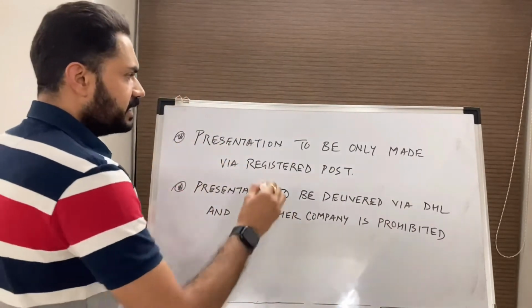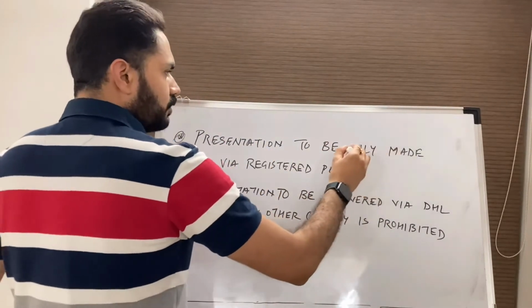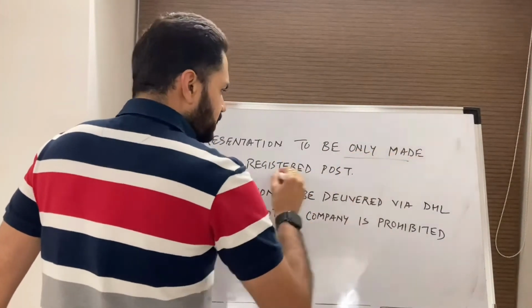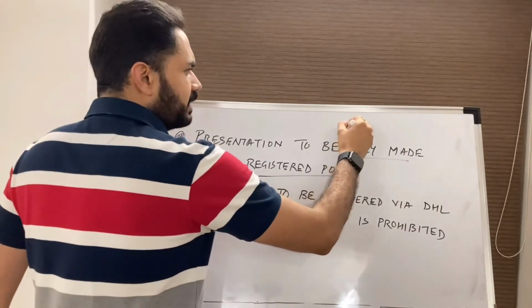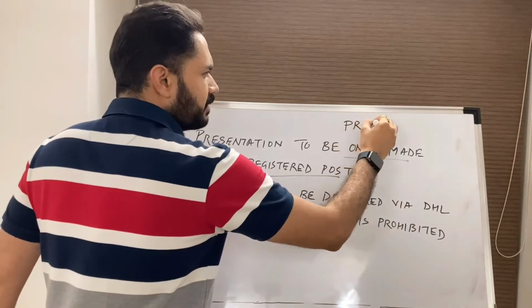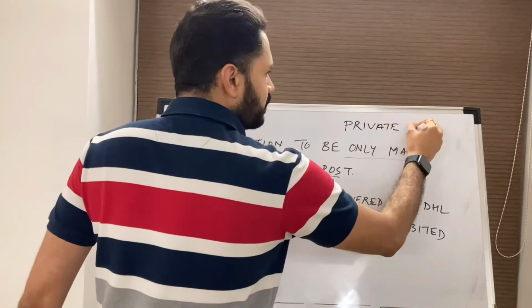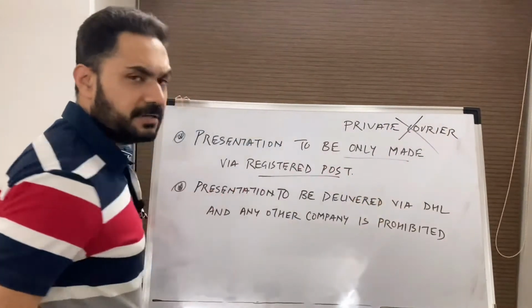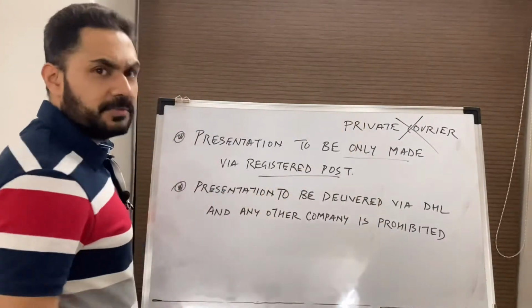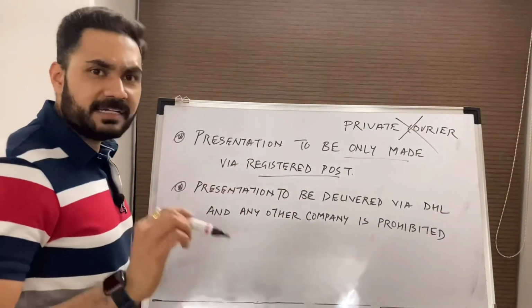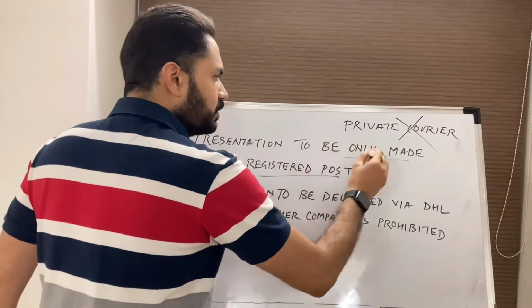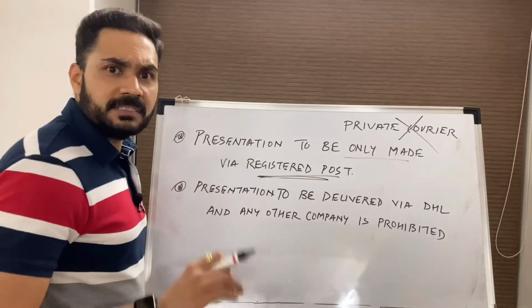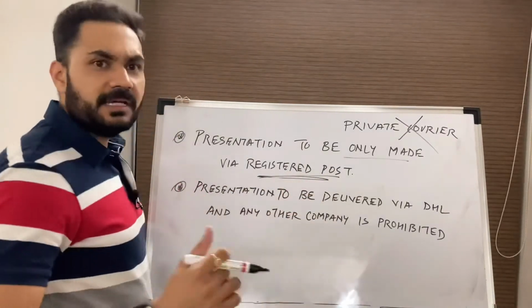First, the guarantee says presentation to be made only via registered post. So in this case, if the presentation is made by any private courier, it will be disregarded. It will not be acceptable because the guarantee categorically says presentation is to be only made via registered post. So only demands sent to the guarantor via registered post will be acceptable.